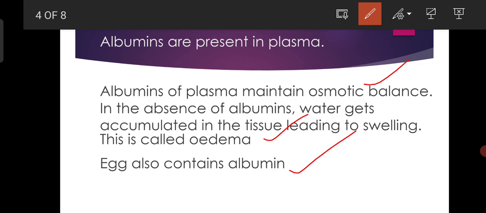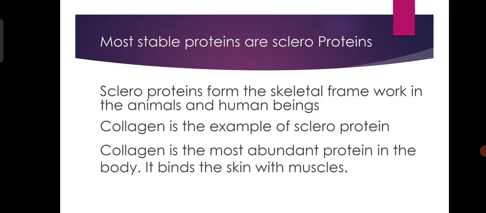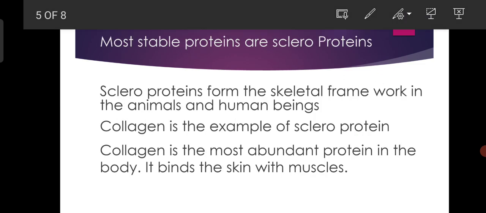Egg albumin is also called the white of the egg, and the yellow part of the egg is called vitelline, and the white part of the egg is called albumin. Most stable proteins are scleroproteins because they form the skeletal framework or structural framework within the animal and also human being, and they form the hard part of the body. Scleroproteins form the hard parts of the body.